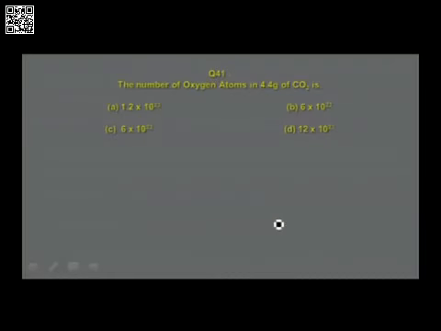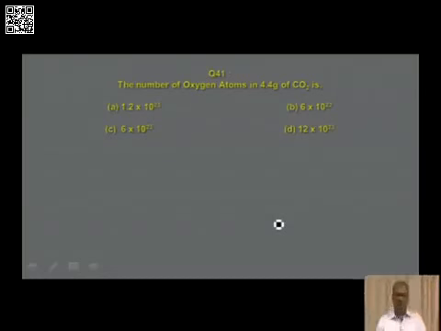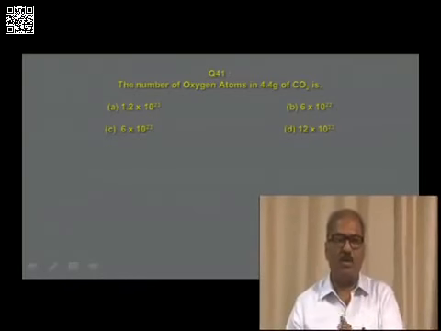The number of oxygen atoms in 4.4 grams of carbon dioxide is option A 1.2 into 10 power 23, option B 6 into 10 power 22, option C 6 into 10 power 23, option D 12 into 10 power 23. Here the question is about the number of oxygen atoms in 4.4 grams of carbon dioxide. The question is related to number of atoms and the mass. When the question is related to number of atoms and the mass, what is the relation that you have to use? And you remember, 1 molar mass of any substance contains Avogadro number of molecules.